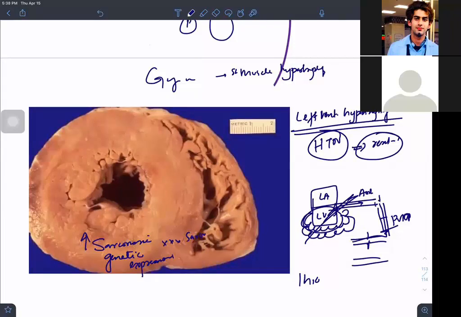That means there should be more amount of cytoplasm also. That means there should be more amount of mitochondria also. There should be more amount of DNA. So there will be more amount of DNA. There will be more amount of mitochondria. There will be more amount of cytoplasm.